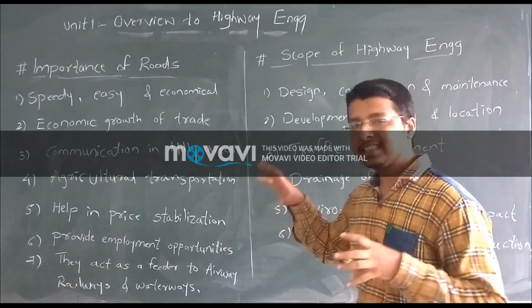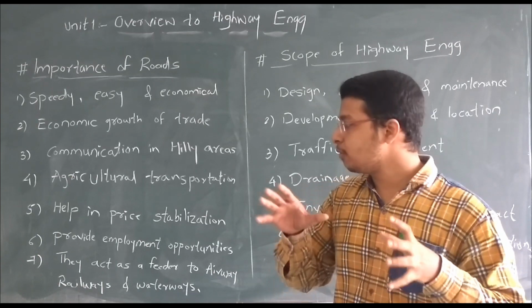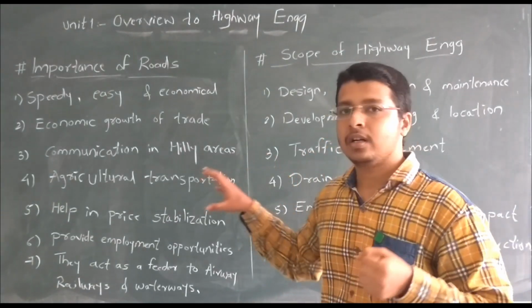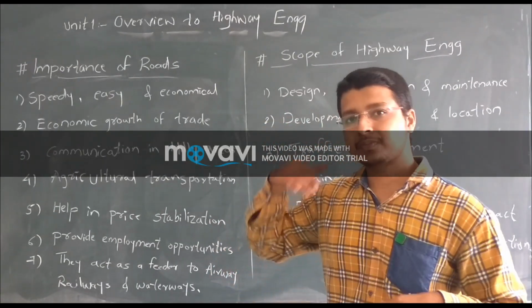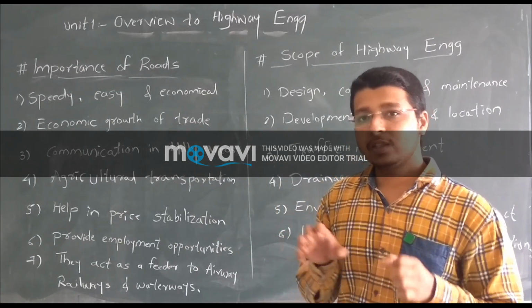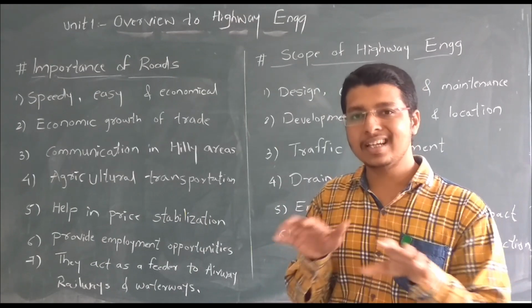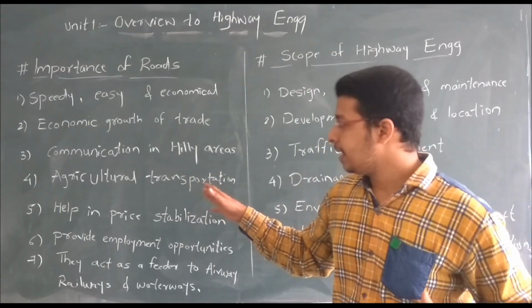In the fourth point, agriculture transportation, we know India depends upon agriculture. Agriculture is the backbone of India. With the help of agriculture, many products are transported or exported to other countries. Before this, the villages are attached to the city, city to country. If roads are not provided, then the transportation or the exportation will fail.